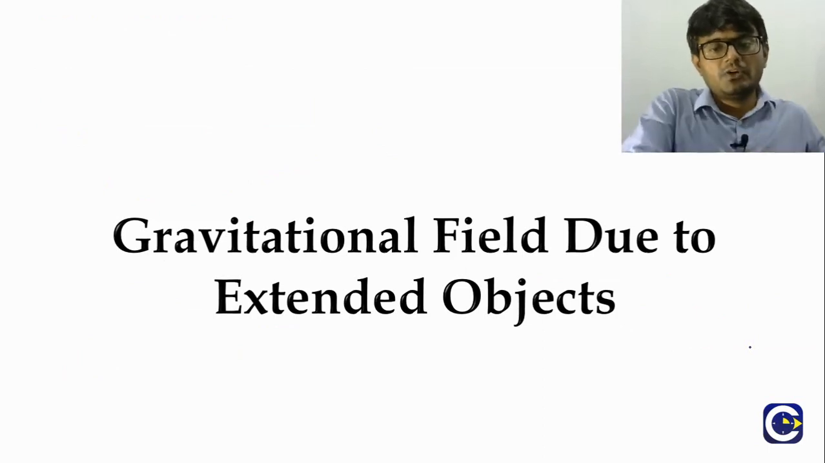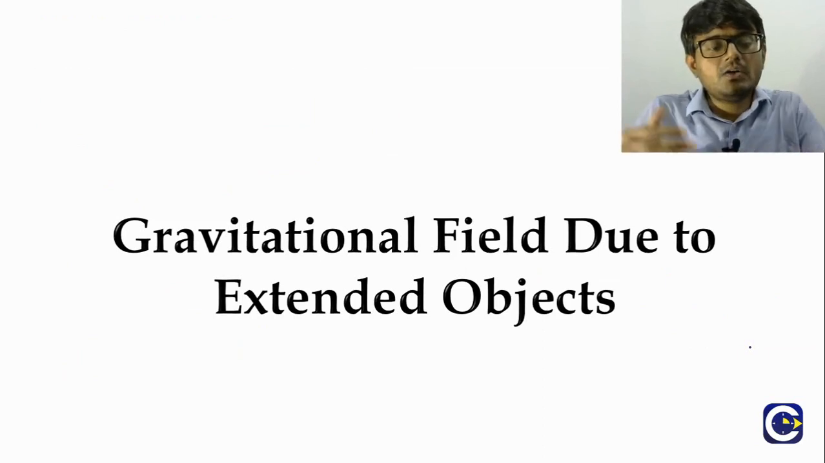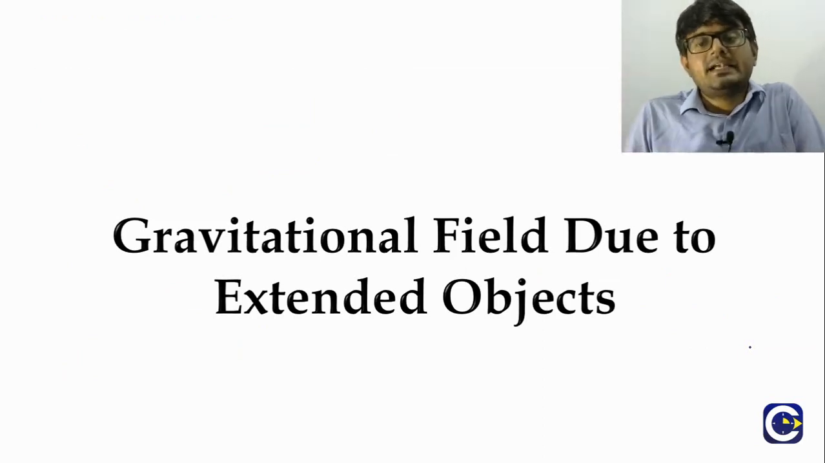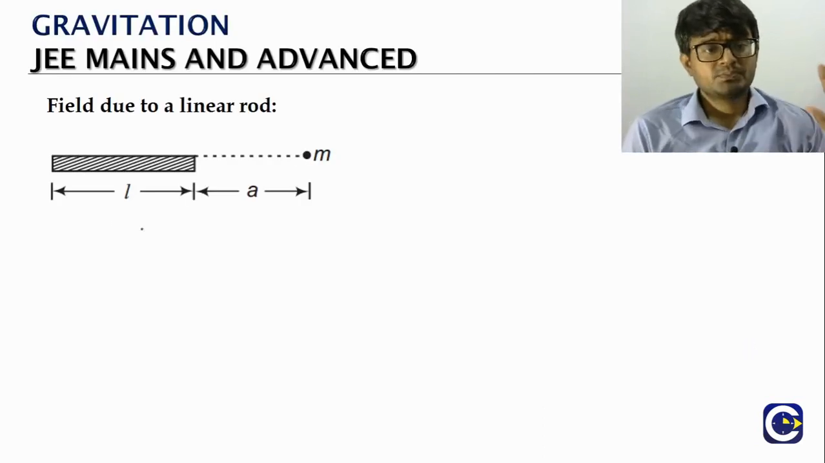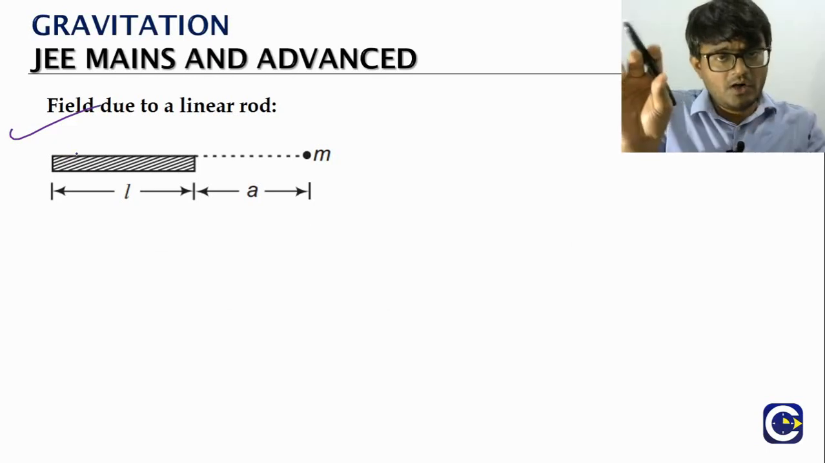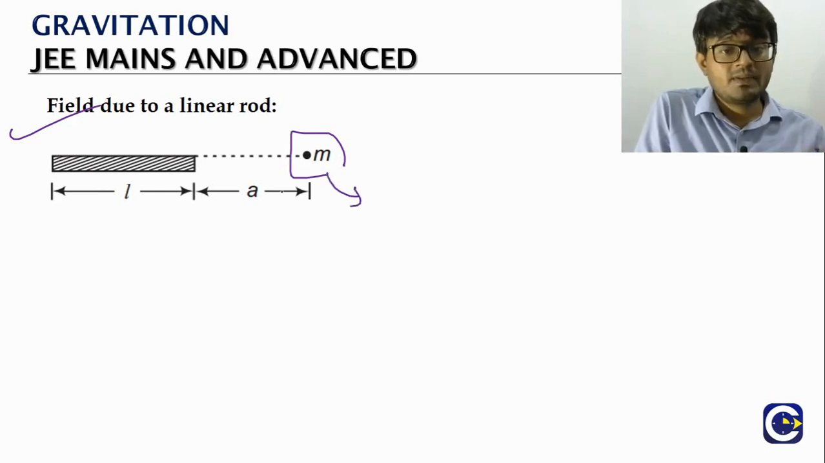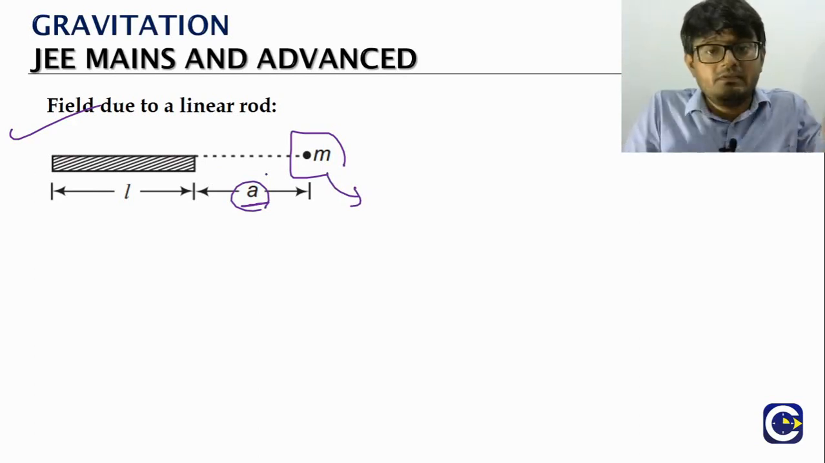Now we have talked about the gravitational field because of a point mass. How do we find the gravitational field due to extended bodies or extended objects? For this we will just go back to the linear rod. In the previous example, we found the force acting on a point mass at a distance a from one of the ends. On the same line, we keep a point mass.